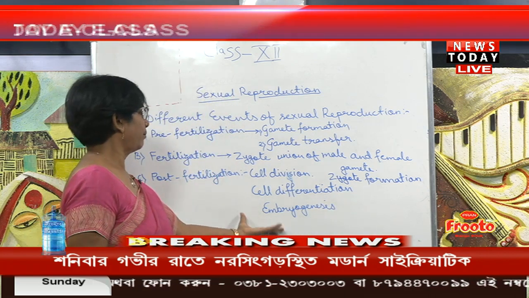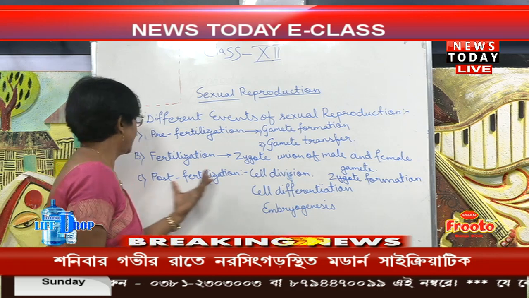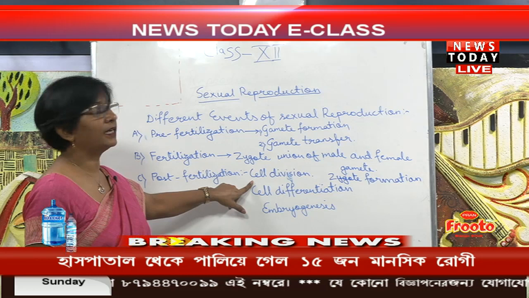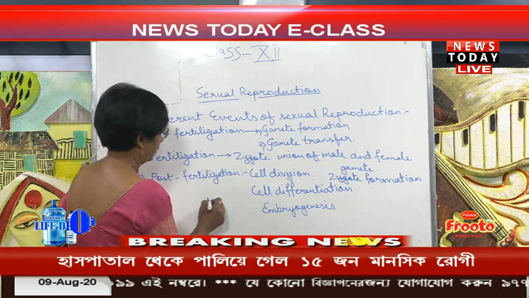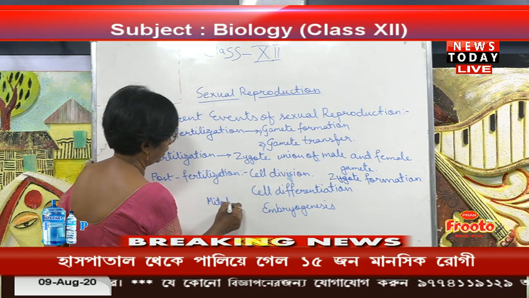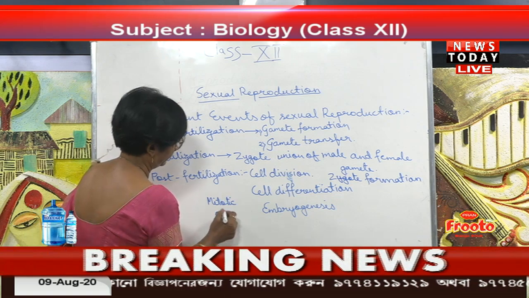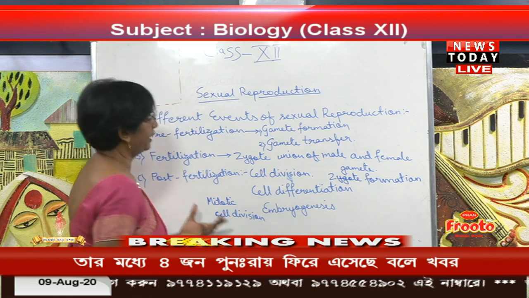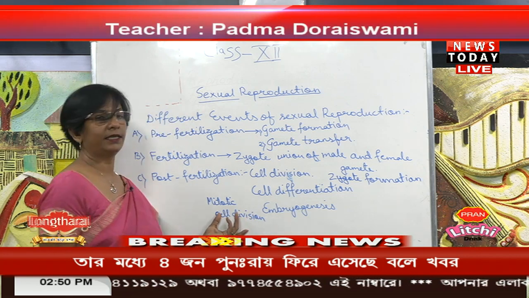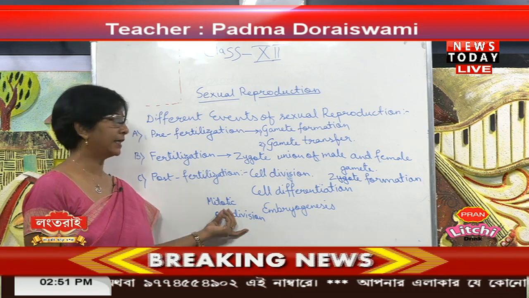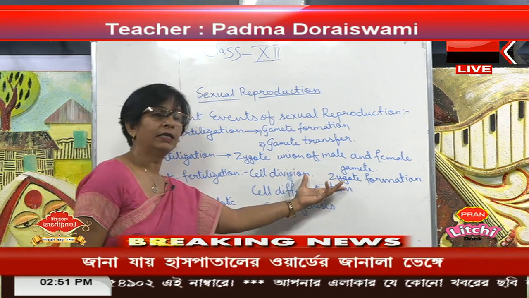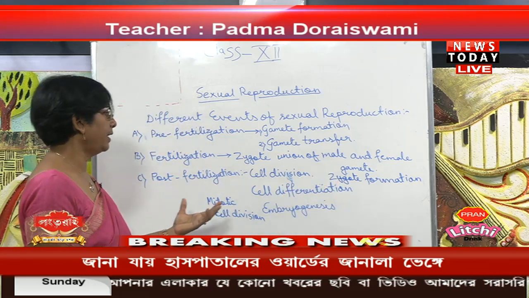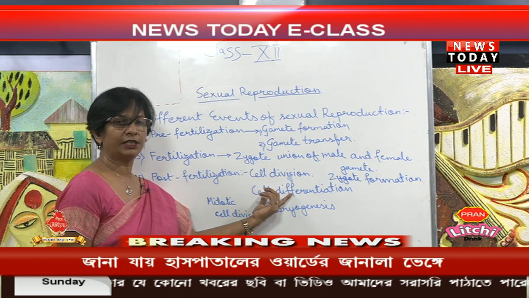So when embryogenesis is taking place in the post fertilization, due to the mitotic cell division there is a multiplication of the cells, that zygote, that is 2n, will multiply again, and then cell differentiation will come.